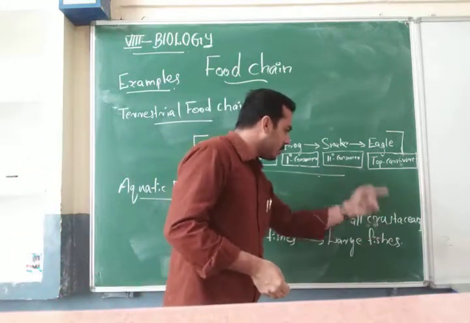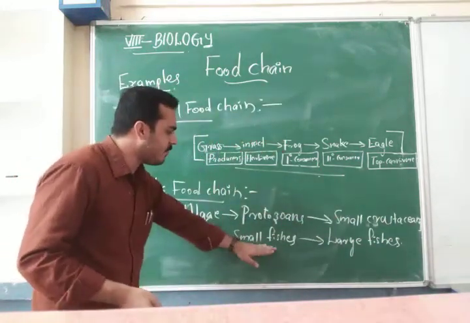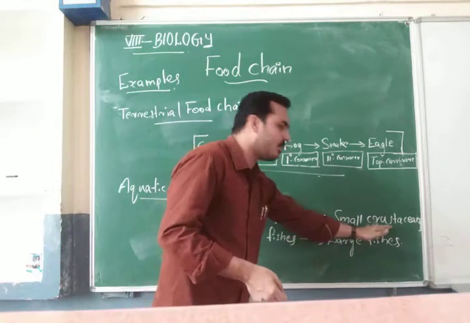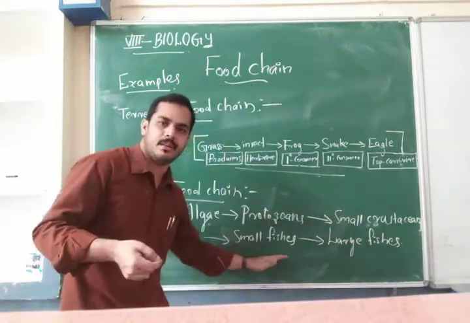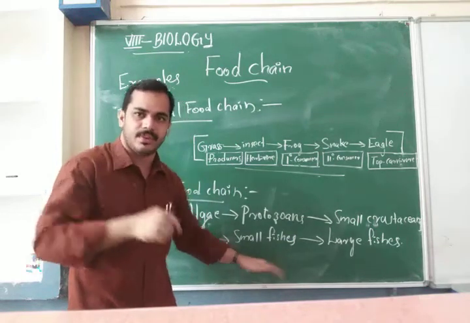Here, the small fishes use the small crustaceans as a food, and then the large fishes depend on the small fishes as a food.